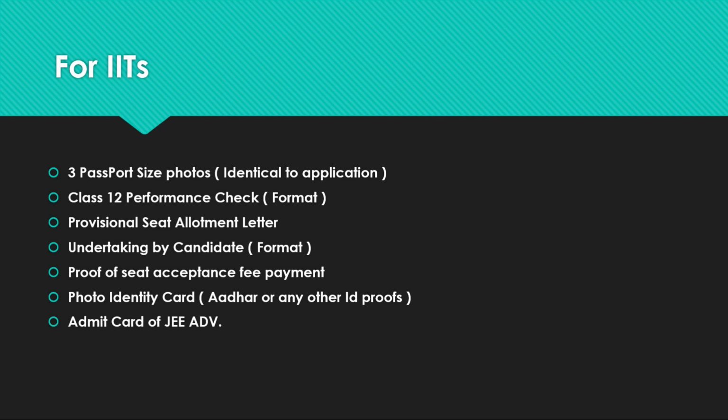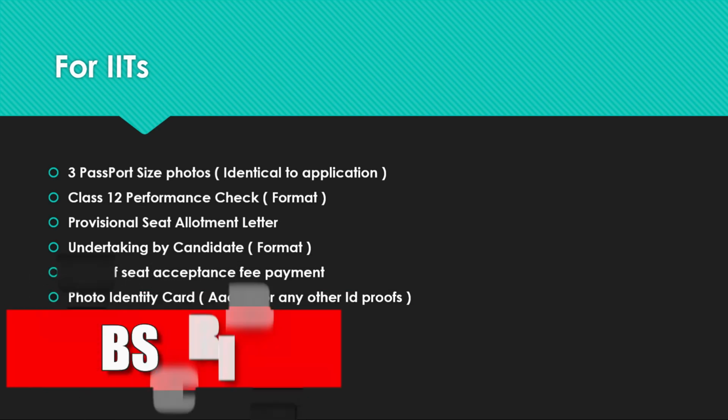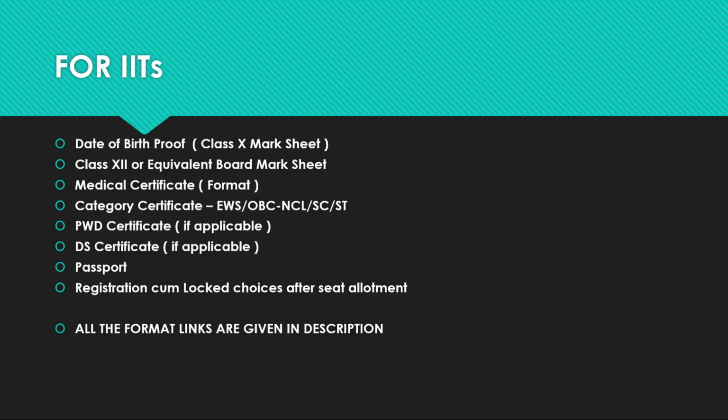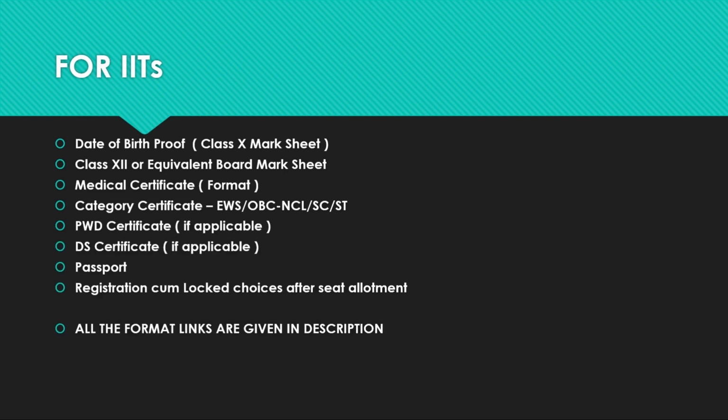Then the undertaking by candidate format will be shown, and this undertaking is different from the NIT plus system. So please take care while you are filling for NITs and IITs. And then proof of seat acceptance fee payment, and photo identity card, Aadhaar or any other ID proof, admit card of JEE Advanced, date of birth proof, and class 12 or equivalent board mark sheet, medical certificate format, and category certificate, EWS, OBC, NCL or SC, ST category certificate, PWD certificate if applicable, DS certificate if applicable, and passport for foreign students, and registration cum locked choices after seat allotment. And all the format links are given in the description.